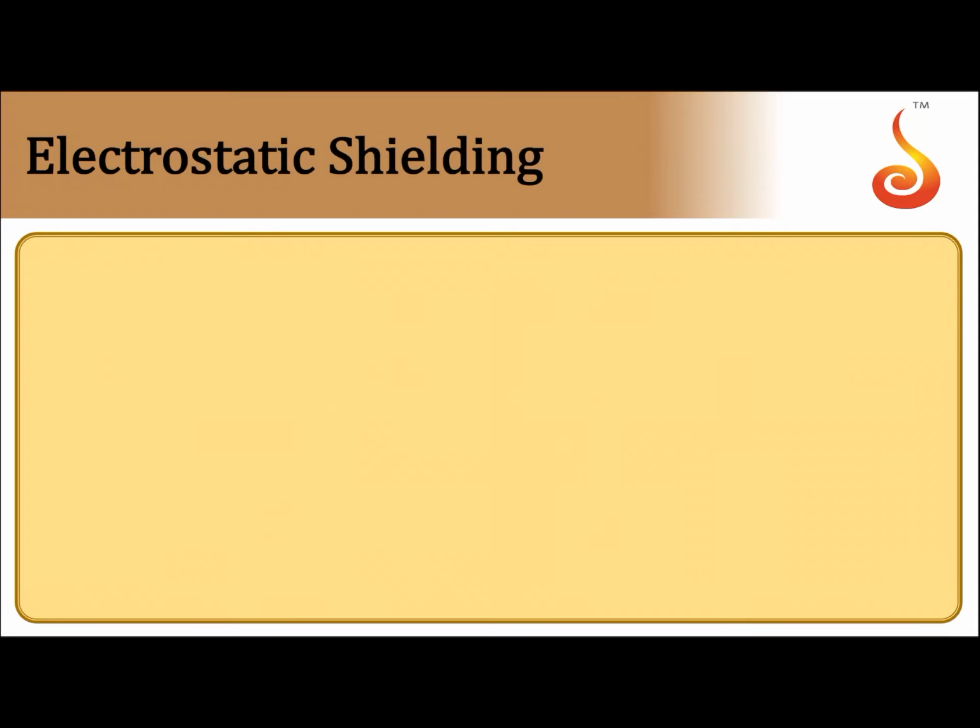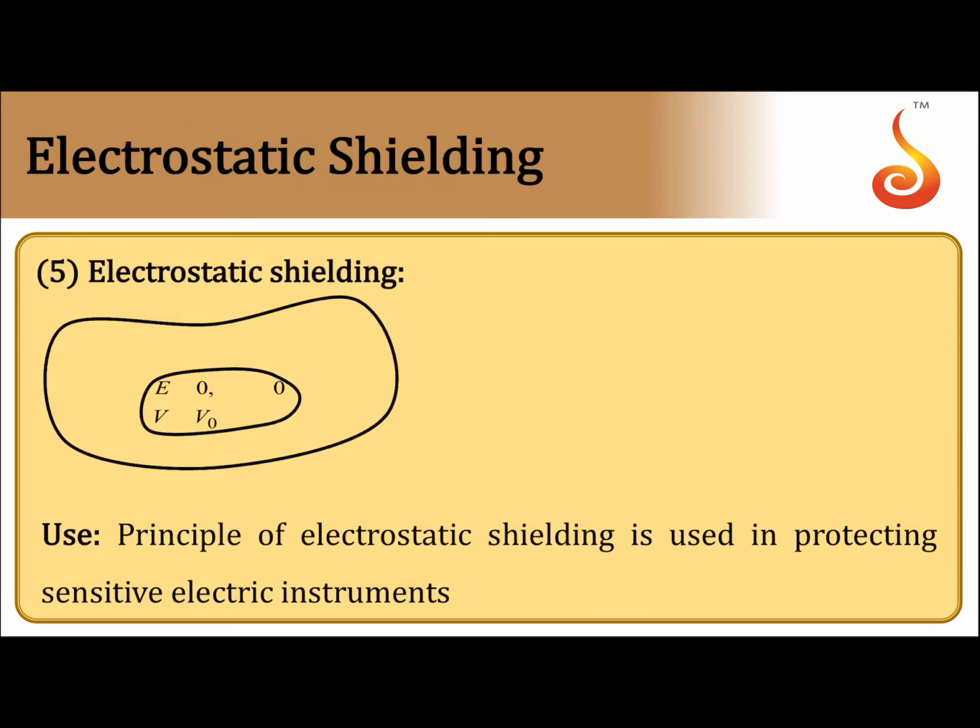Then coming to the fifth point, that is electrostatic shielding. We know that the interior of the conductor cannot have any excess charge, so there will be no electric field inside. Therefore, we will create a cavity in the interior of the conductor. In this cavity, the electric field is 0, the potential is equal to the potential on the surface, and the charge density is also equal to 0.